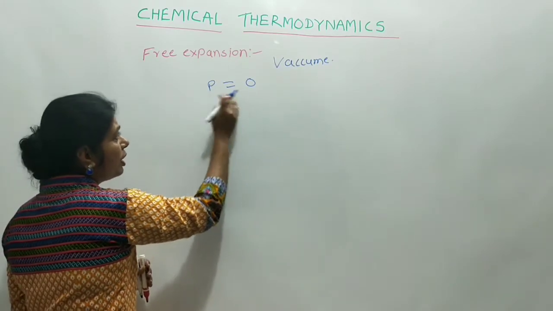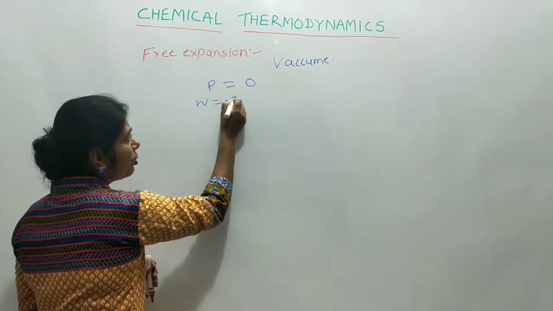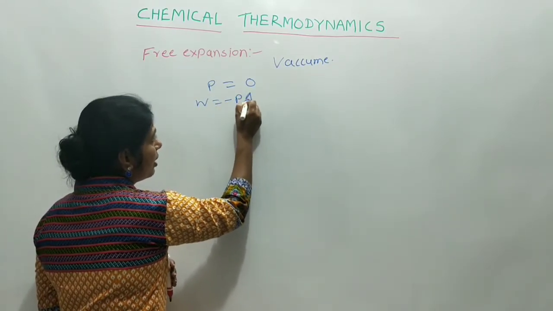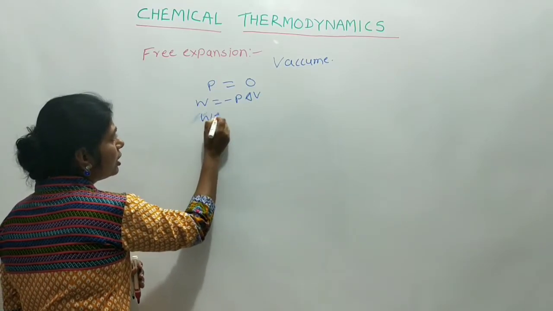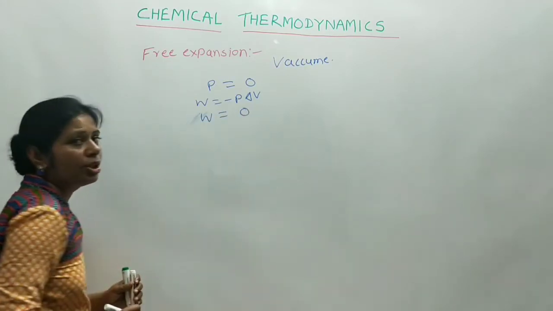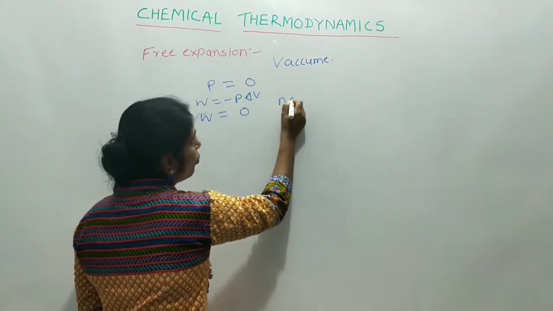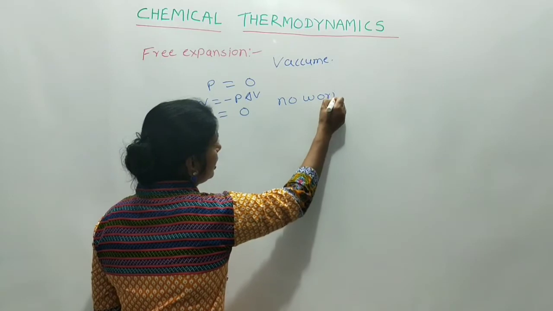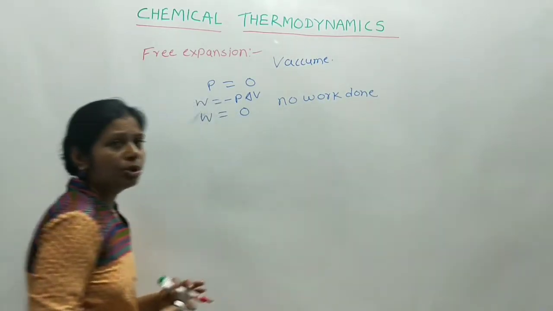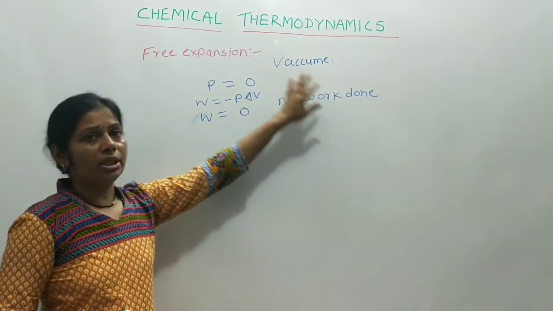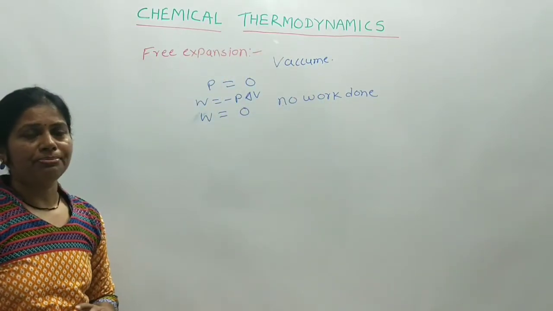As P is equal to 0, we know that W is equal to minus P delta V, therefore W is also equal to 0. That is, no work is done in free expansion. Remember that W is equal to 0.